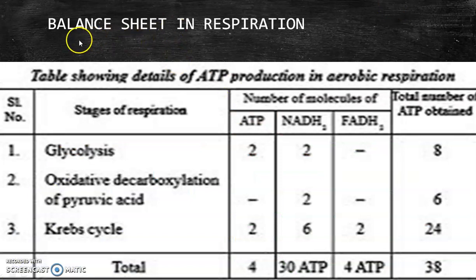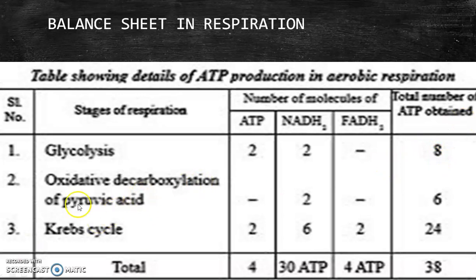The next important thing is the balance sheet in respiration. Balance sheet means how many ATP are produced. Here is a table that contains all the details. Please remember and revise this in your revision. The first stage of respiration is glycolysis. The number of molecules of ATP produced is 2, and 2 molecules of NADH2. 1 molecule of NADH2 means 3 ATP, so 2 means 6 ATP. So totally 8 ATP is produced.